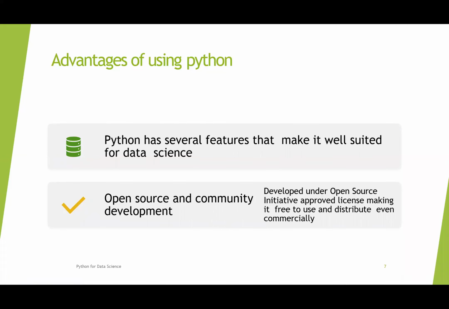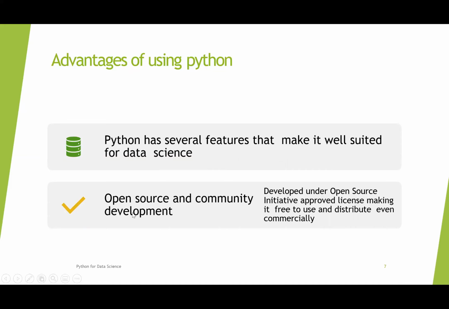Next come the advantages of Python. The first advantage is that Python has several features that make it well suited for data science. As our course is Python for data science, we'll be using Python.